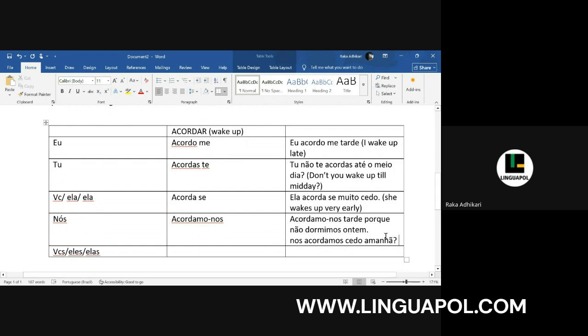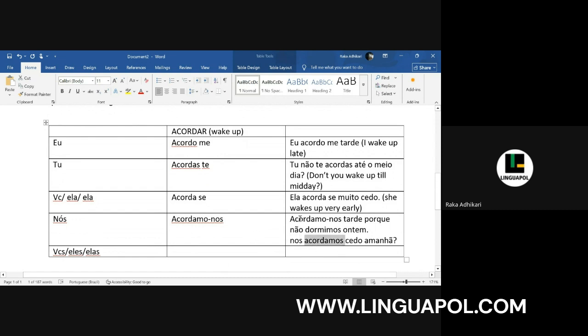Do we wake up early tomorrow? Do we have to wake up early tomorrow? Now, in this, it's a question. So we are using the reflexive pronoun before the verb. So we don't have that issue of pronunciation here. That's why we are using the complete word acordamos.